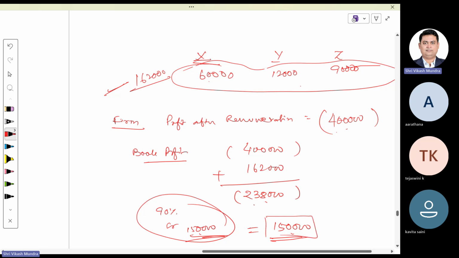That means this partnership firm, even though there is a loss, is eligible to get deduction of rupees 1,50,000 on account of remuneration paid to partners. However, in this case, this partnership firm had paid remuneration of rupees 1,62,000 to their partners. That means excess remuneration of rupees 12,000 shall be disallowed. Clear?